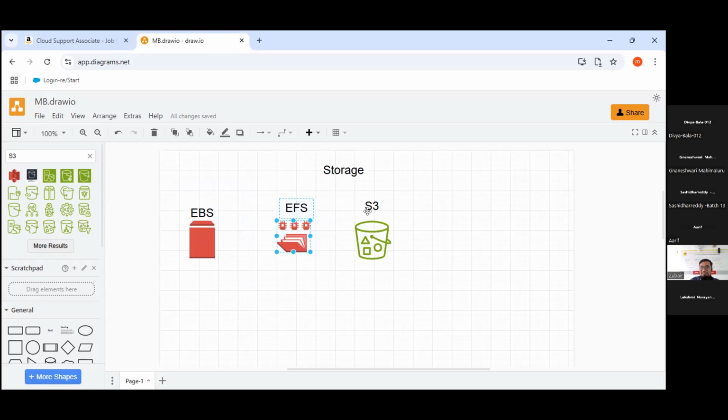And finally, the third is S3, and S3 is object storage. It is a global storage, guys. It is not based on any region or availability zone. We can say globally, whatever you have, you can use it. So these are the basic understanding about EBS, EFS, and S3.